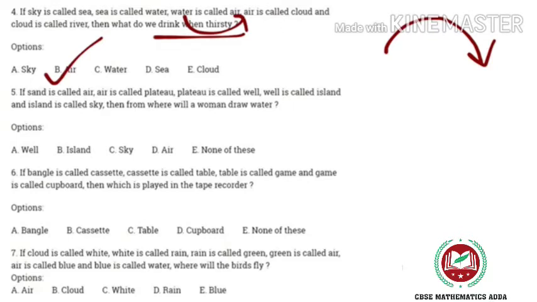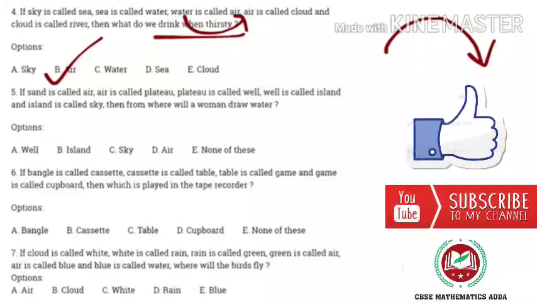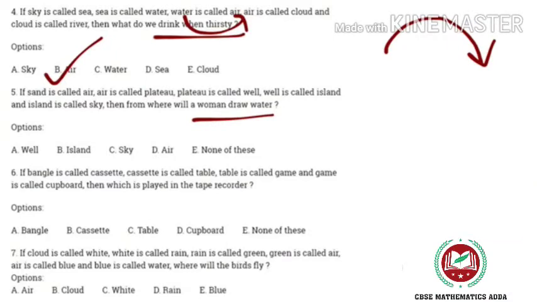In question number 5, if sand is called air, air is called plateau, plateau is called well, well is called island, and island is called sky, then from where will a woman draw water? What is the reference? A woman draws water from a well. Again, called is being talked about, that will be the thing. Well is called island, so the answer will be island.